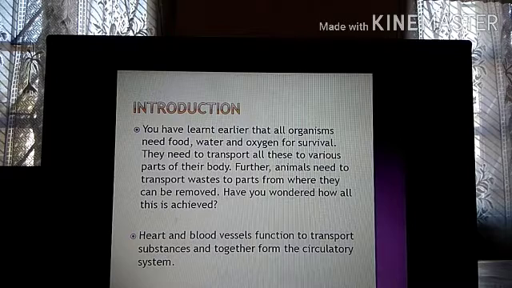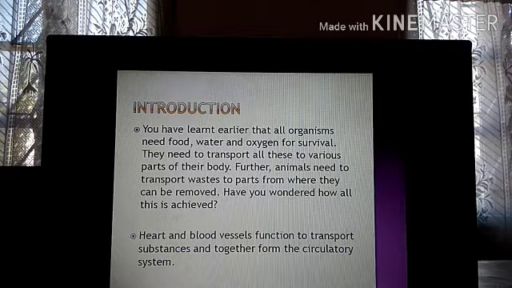Further, animals need to transport waste to all parts from where it can be removed. Have you ever wondered how this is achieved? So animals also need to transport the waste materials to different parts of the body, and from there the waste materials need to be removed. That is excretion. All of us know, isn't it? So we need to excrete in order to remove the toxic substances from the body. So how can that be achieved? This also we are going to study in this chapter.